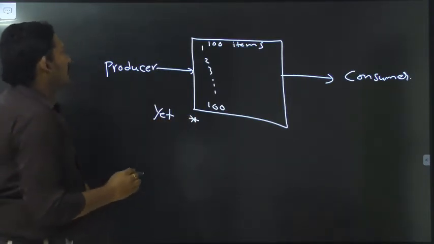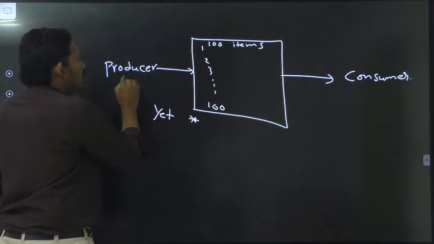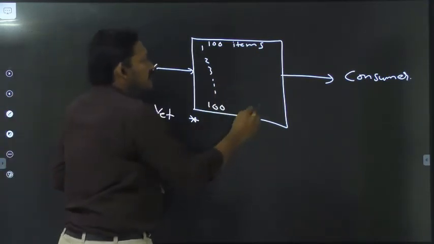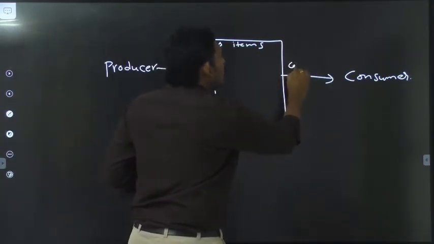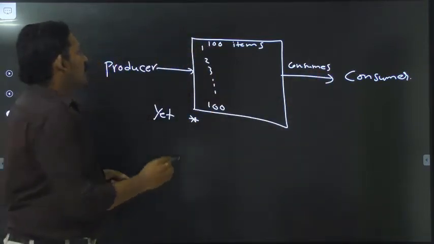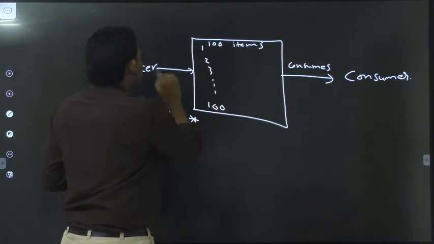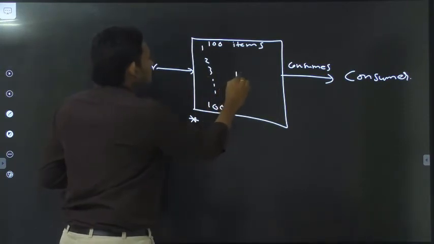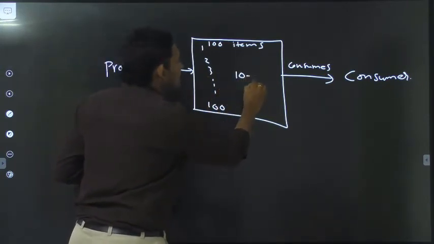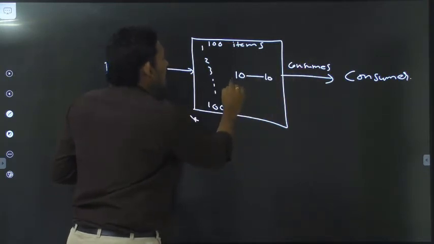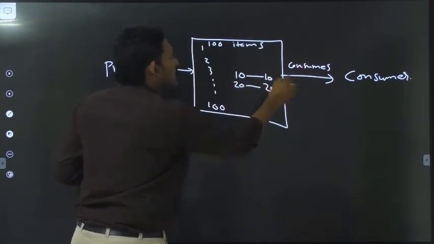Coming to the second problem, the producer keeps on producing items and the consumer consumes. The producer may produce 10 items and these 10 items may be consumed, then 20 items are produced and consumed.